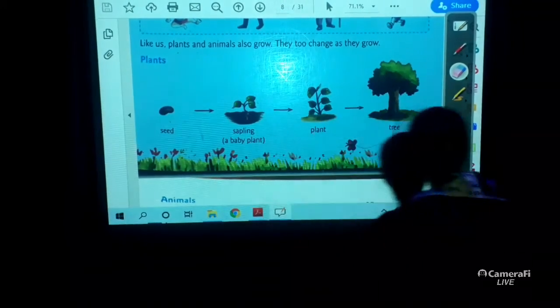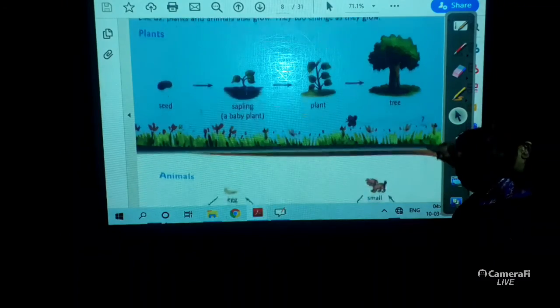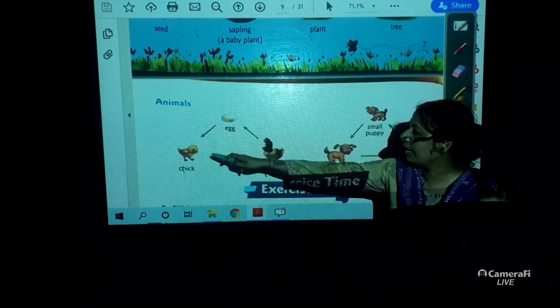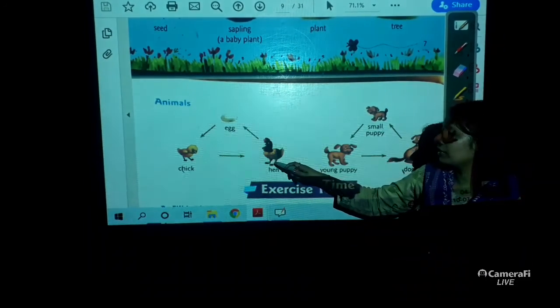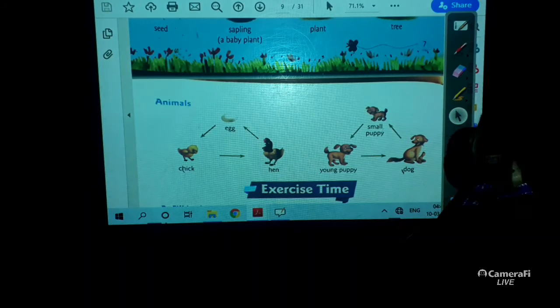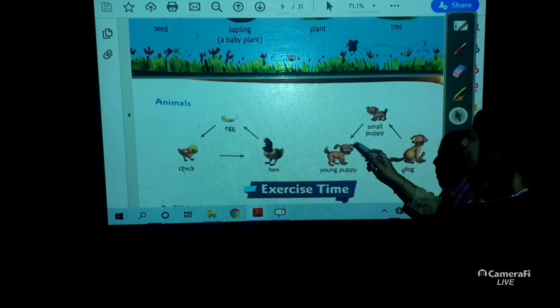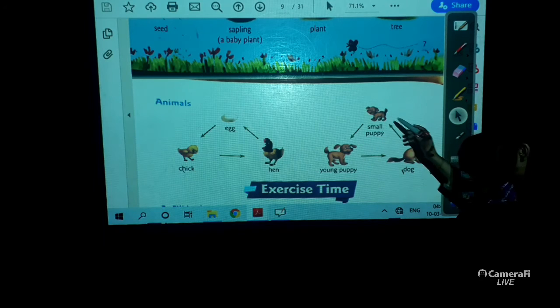Yes, let me rub it. Now, animals. You see, from hen, eggs come. From eggs, baby chicks come out and chicks grow up into hen. In the same way, from a dog, puppy comes, and from puppy, small puppy turns into a young puppy.